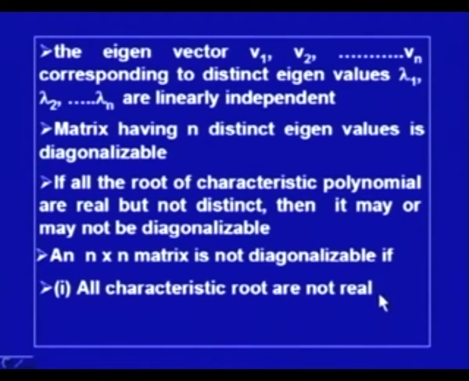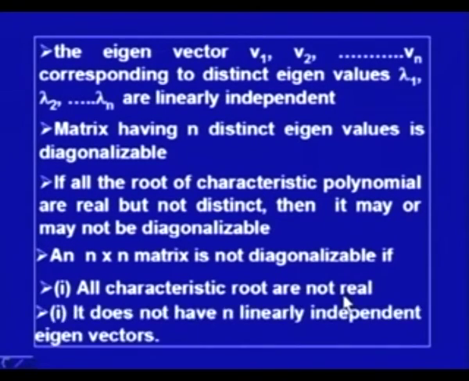So, if we have complex roots, then of course, the matrix cannot be diagonalized, but if they are real and distinct, it can be diagonalized. And the second is, if it does not have n linearly independent eigenvectors, then again it is not diagonalizable. Now, the theorem which we have discussed is useful in diagonalizing the matrix.